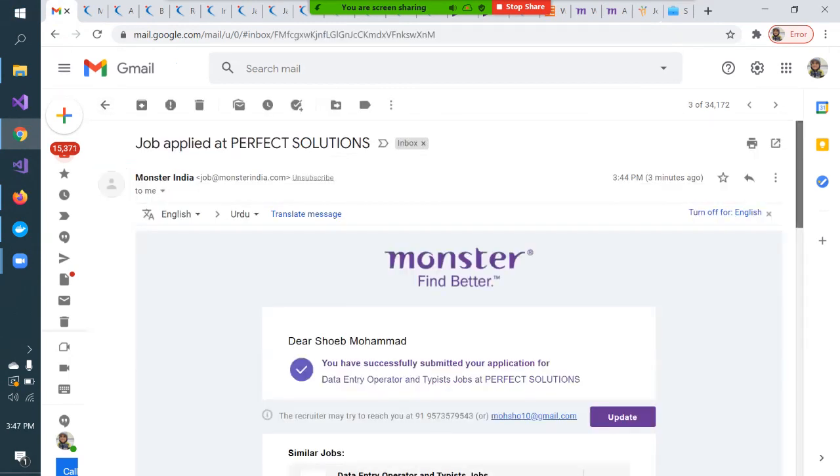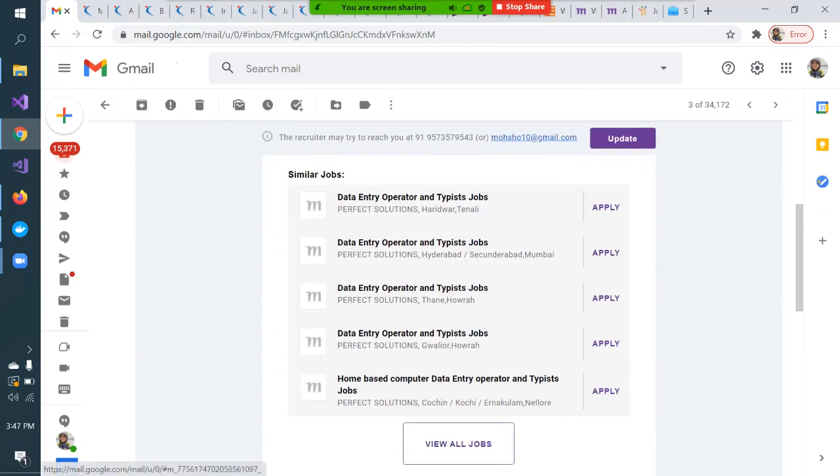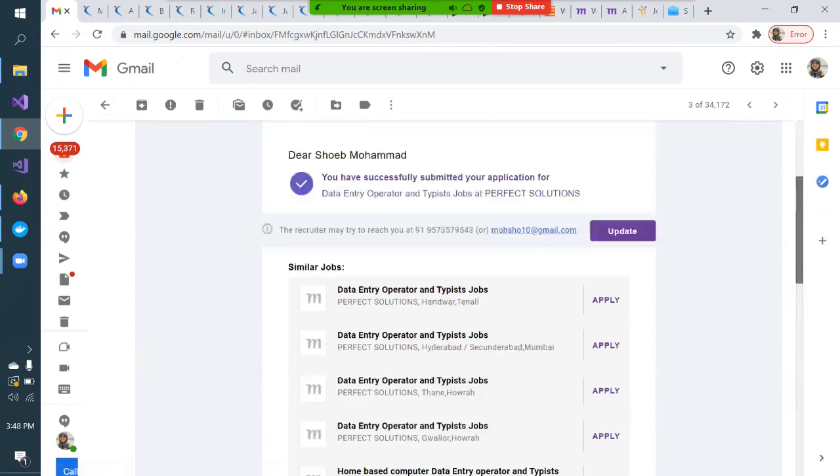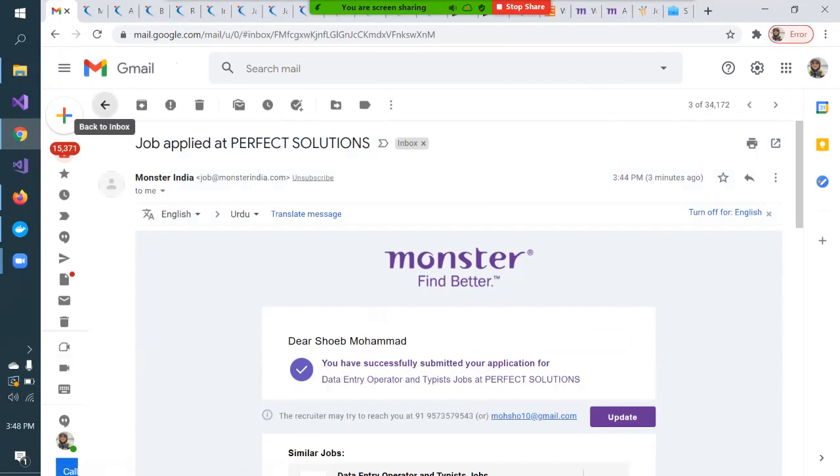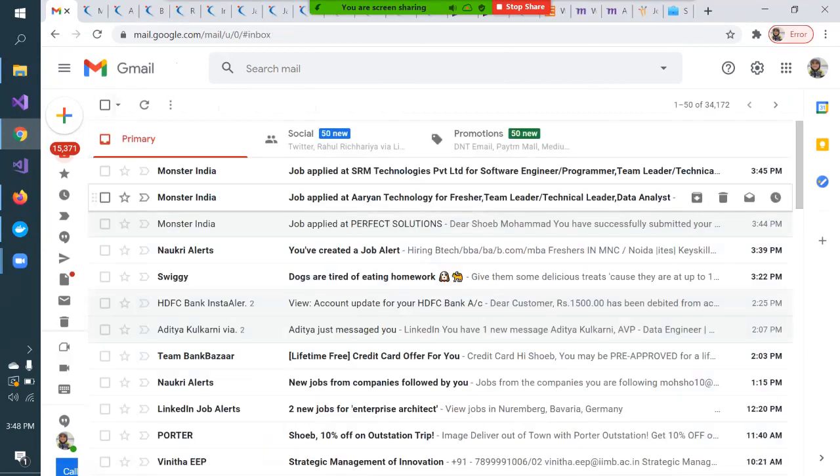And if I go to this, see, they are giving me similar jobs. They are telling that these are also fresher jobs, data entry jobs. Do you want to apply to all these jobs? View all jobs. It's not like you should connect only through a laptop or desktop. Initially you need to create your profile, mention each and every detail, and then through your mobile also you can browse all these things.